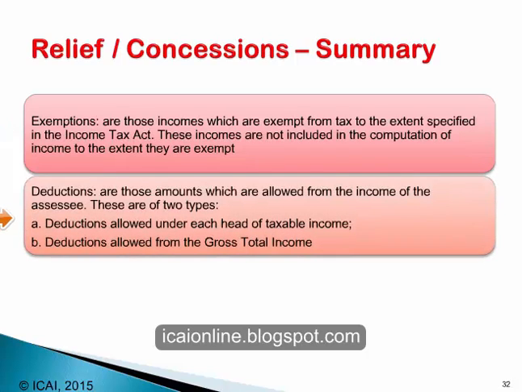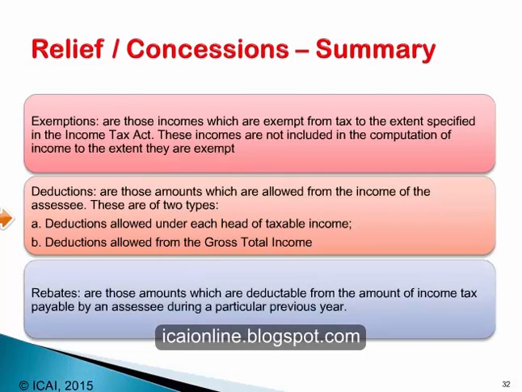These are those amounts which are allowed to be deducted from the income of the SSC. These are broadly of two types: deductions allowed under each head of income and deductions allowed from the gross total income. The third category comprises of rebates. These are those amounts which are deductible from the amount of income tax payable by the SSC during the particular previous year. So these are the different types of reliefs or concessions which are allowed under the income tax law